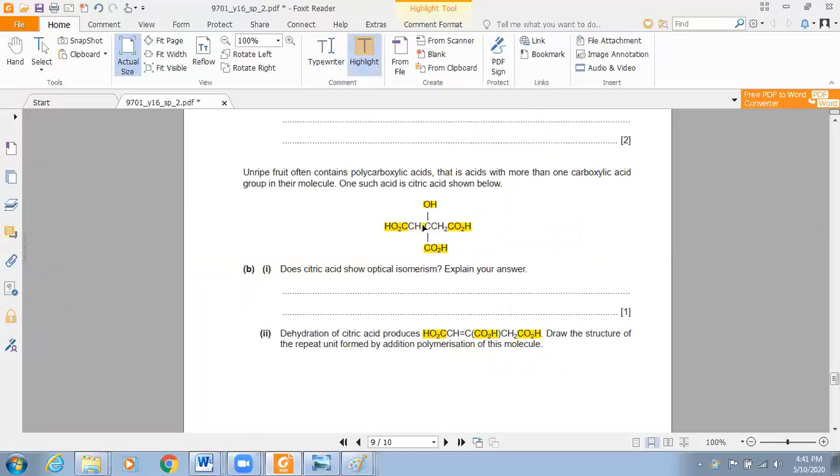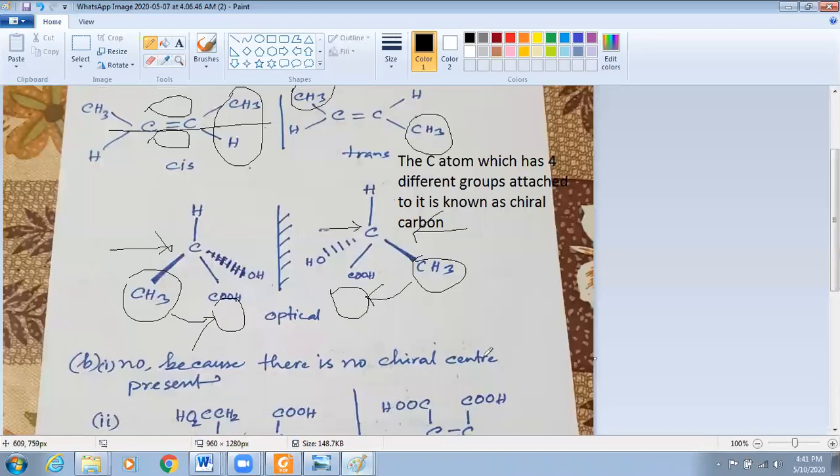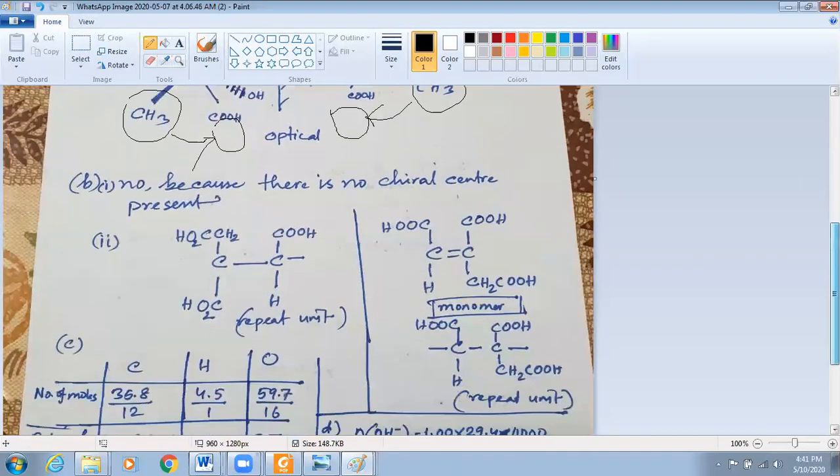Okay. So water is removed. So we are getting this compound. Draw the structure of the repeat unit formed by the addition polymer of this molecule. So for the repeat unit, I will just show you. Look at this one.